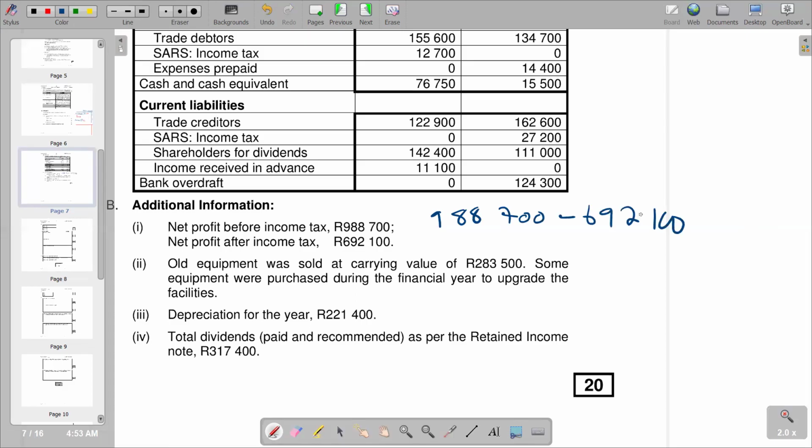Then we see what we get. Let's calculate it, and we are going to get 296,600, if I am correct on that calculation.